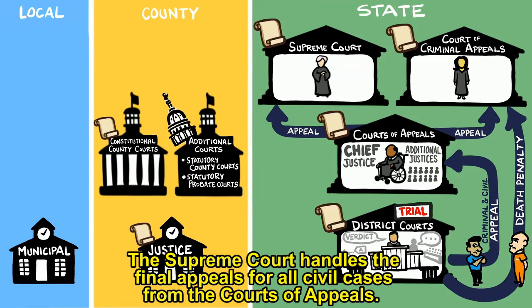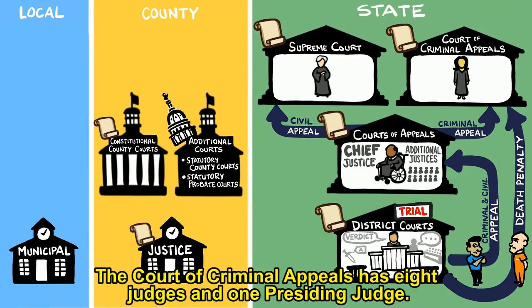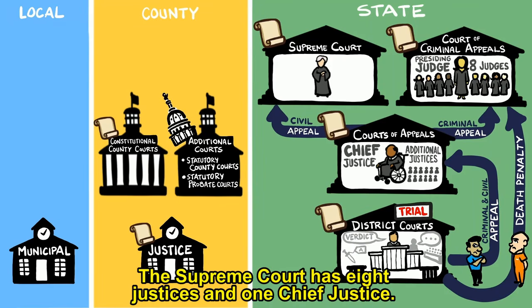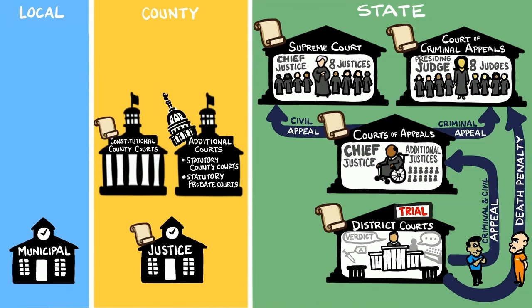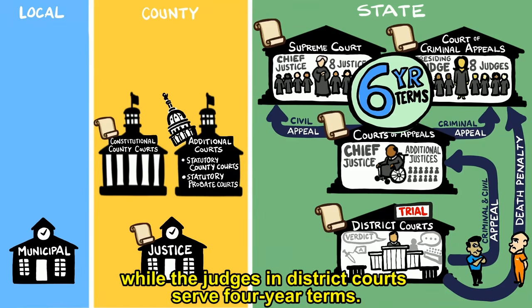The Supreme Court handles the final appeals for all civil cases from the courts of appeals. And the Court of Criminal Appeals has the final say on all appeals in criminal cases. The Court of Criminal Appeals has 8 judges and 1 presiding judge. The Supreme Court has 8 justices and 1 chief justice. The judges and justices in appellate courts serve 6-year terms, while the judges in district courts serve 4-year terms.